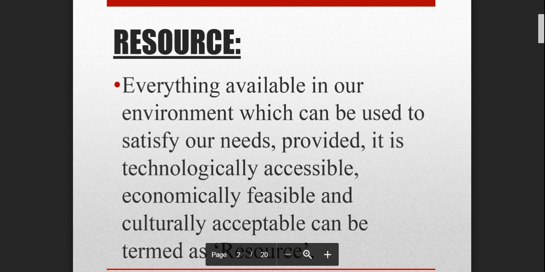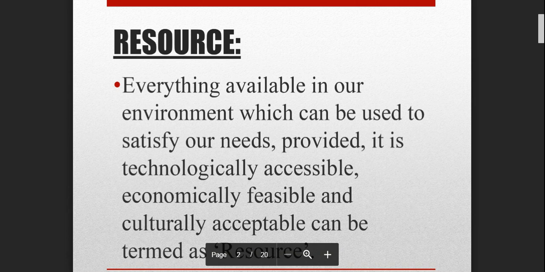For example, everything which is available nearby you, that is bed, TV, any other appliance or furniture, everything is a resource because you have got it from the environment, and there is some technology which is involved in it, and you have bought that particular thing, so it's economically feasible for you as well, and your family has accepted, so we can call it culturally acceptable also, right.